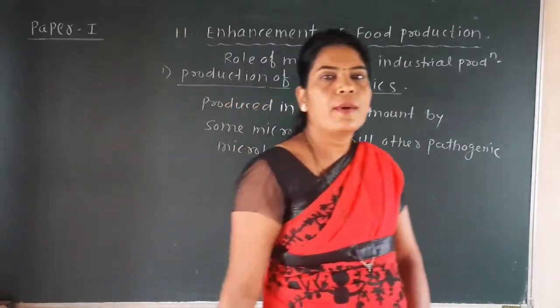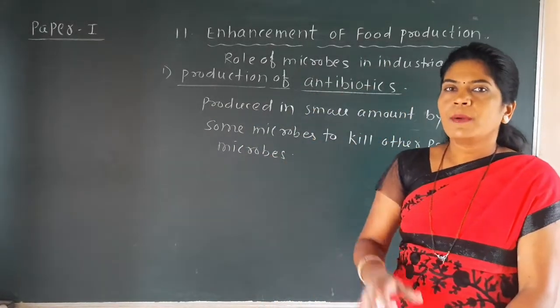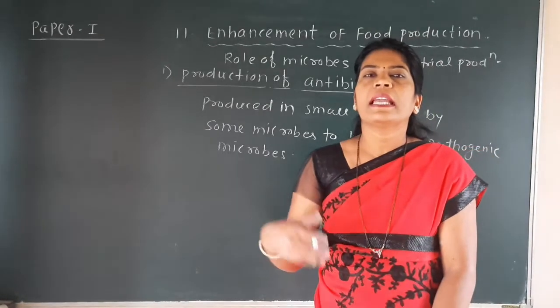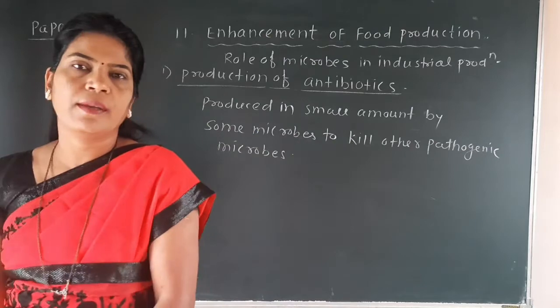These antibiotics are originally secreted by the microbes themselves. But one microbe's production can kill other microbes, and that is called an antibiotic.